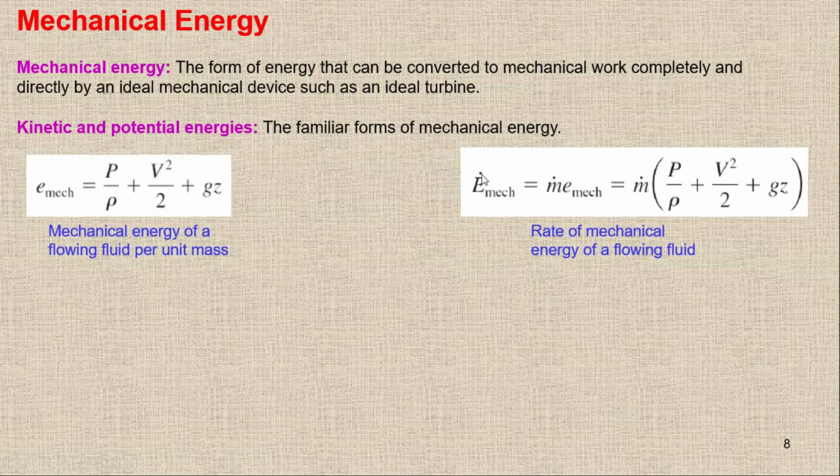So we have E dot, and it will be equal to m dot times E mechanical, so I'm just putting mechanical here. So we have the rate of mechanical energy, and it's equal to mass flow rate times E mechanical, so it will be m dot times this whole value: P upon rho plus V square upon 2 plus gz. So this is the rate of mechanical energy.